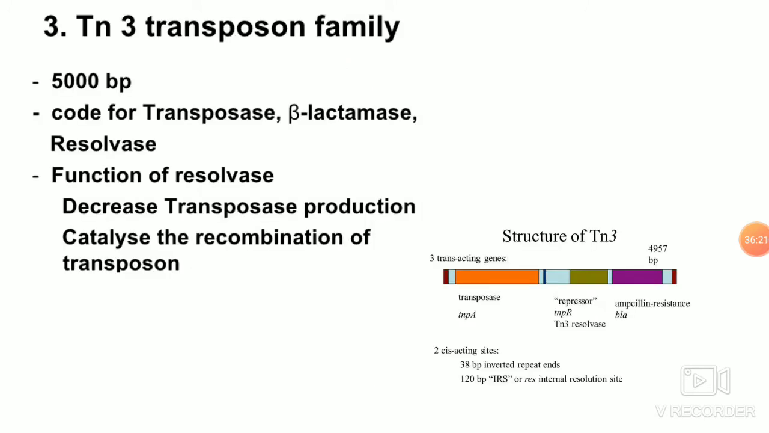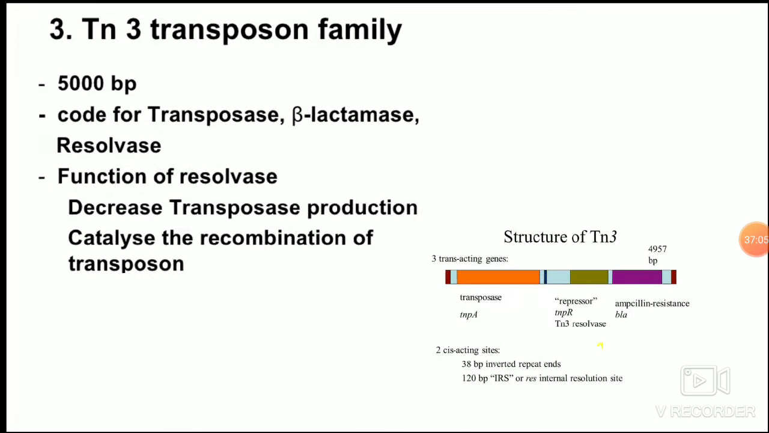So the next family is the non-composite family, or the TN3 family. In the TN3 family, apart from TN3, you have TN1000 also. There are many examples of the TN3 family. They are large transposable elements consisting of about 5 kilo base pairs. They are devoid of insertional elements but carry genes which are required for transposition, along with genes for resistance to antibiotics such as ampicillin. They carry terminal sequences which are 38 base pairs long, and they form inverted repeats.